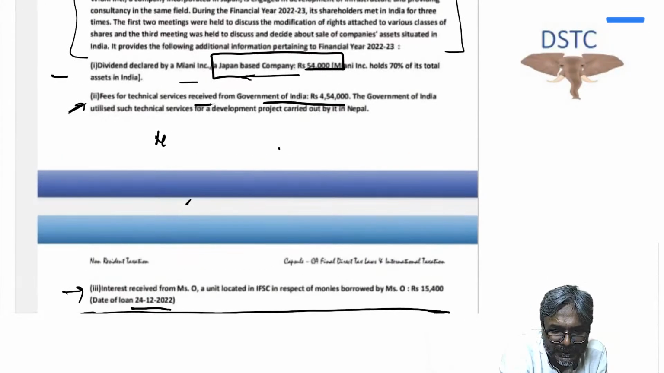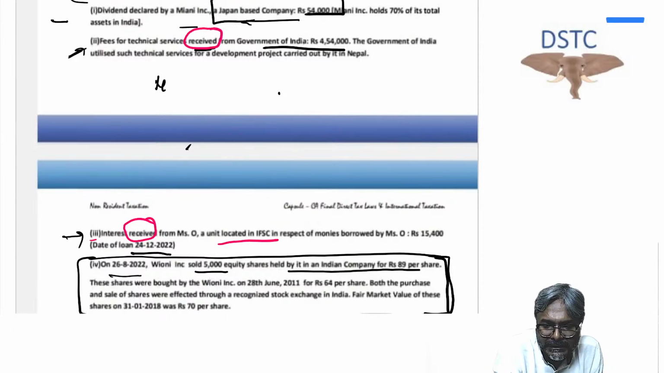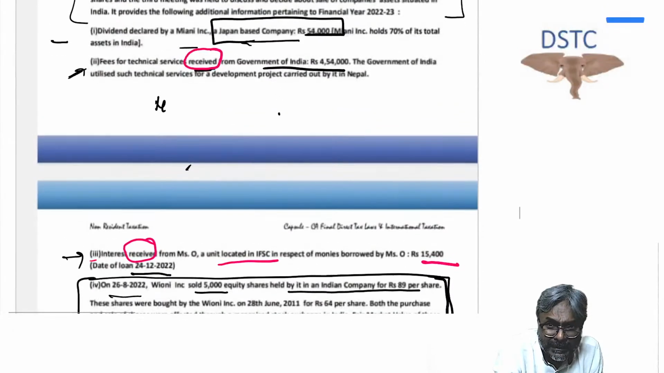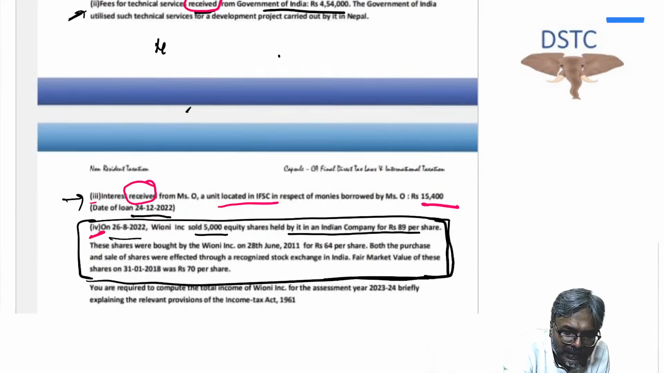fees for technical service received 4,54,000. Similarly, point number 3, interest received from MNO unit located in IFSC. How much is that? 15,400. Okay, and let's see the other two data. Apart from these, the first data is dividend declared by Miani INC. That is point number 1. And point number 4, the next data: on 26th of August, Vioni sold the equity shares. That is the fourth data.